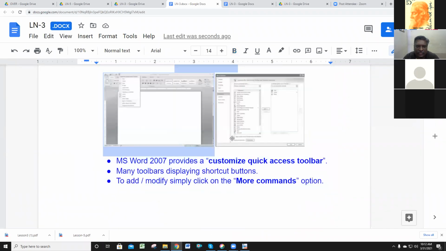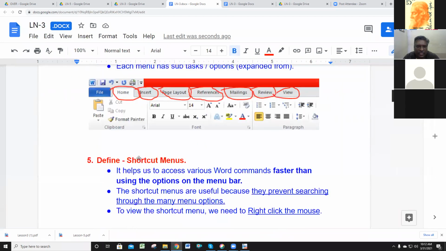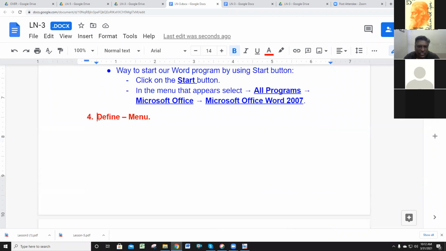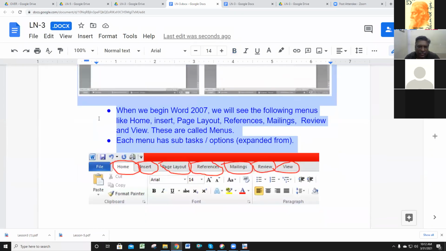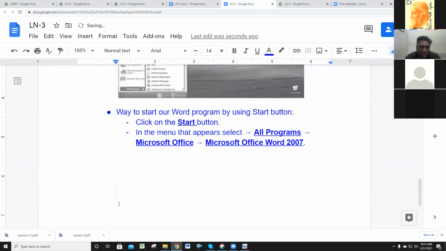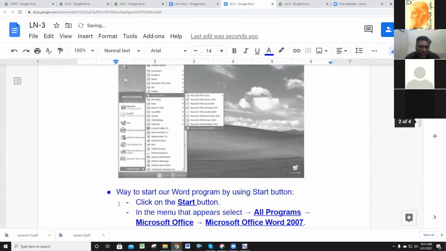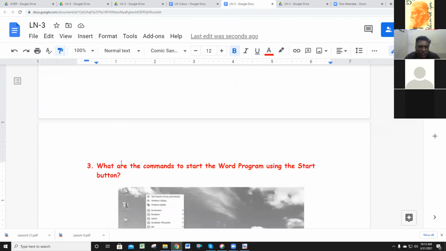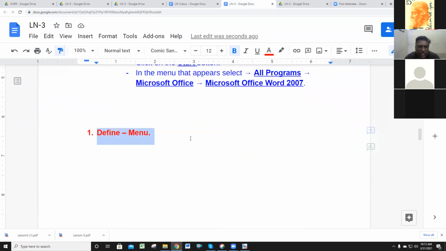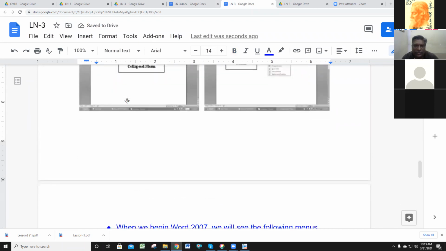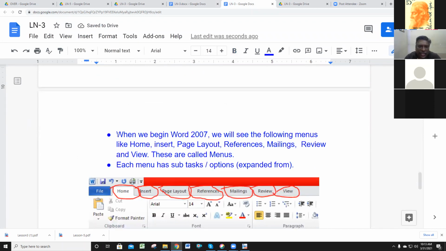You can see that question number menu and shortcut menu. They will ask these 2 questions in the exam, menu and shortcut menu. Question number 4 and 5, I give you. Question number 3 is the Word program opening. Question number 4 is define menu. This is menu. You can write this point for defining.